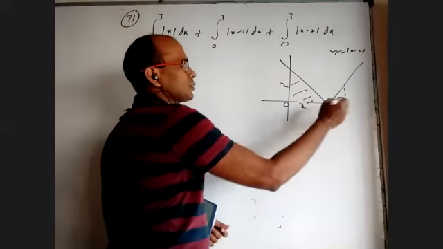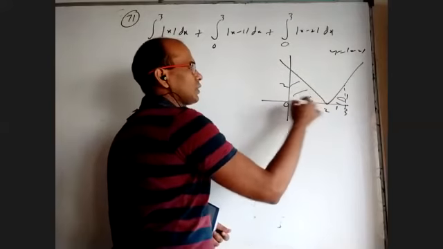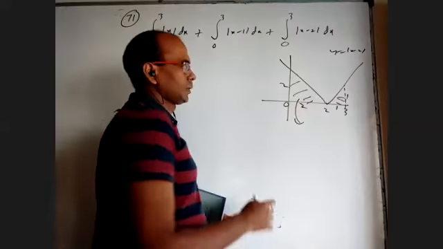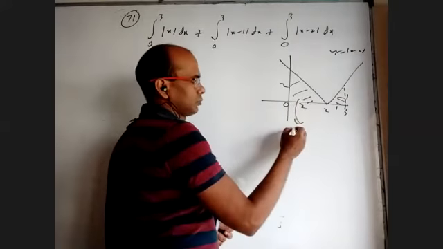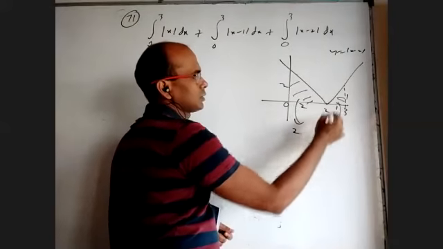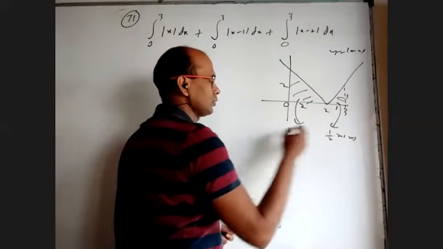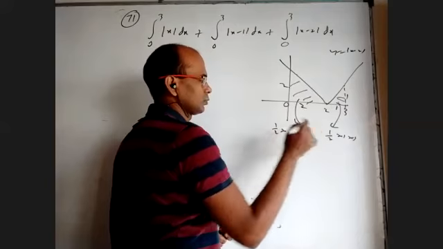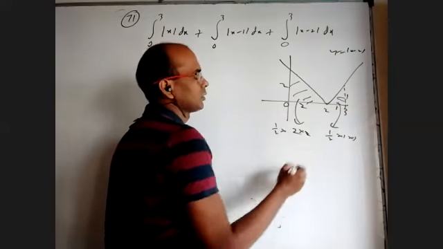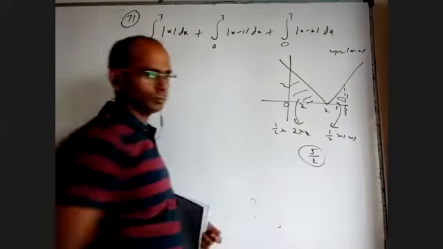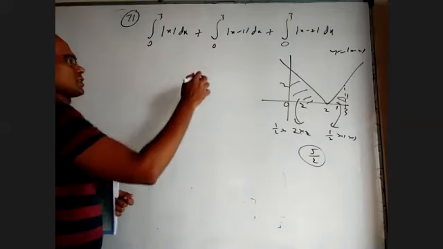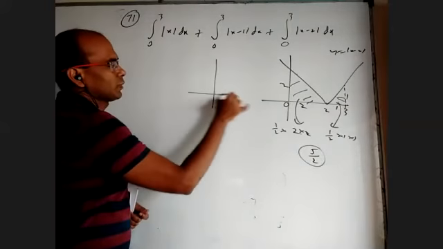Now, what is that area? From the figure only you can tell. This is 2 units, this is 2 units, this is 1 unit, this is 1 unit. What is the area of this triangle? Half into 2 into 2, which is 2 units. And this is half into 1 into 1. This is 2 and that is half. We'll get 5 by 2. If you want this, also will come 5 by 2, but another way.